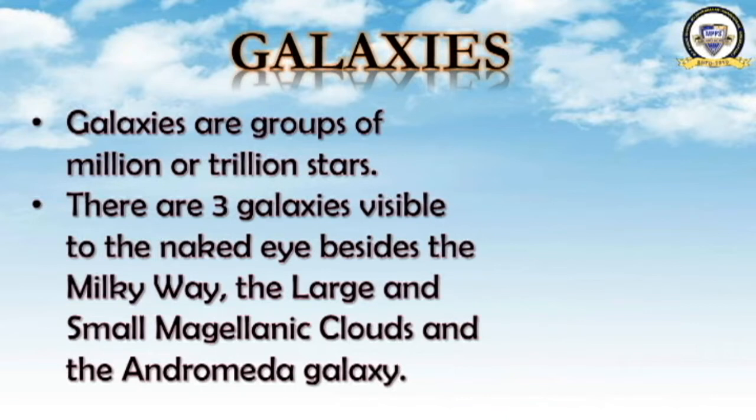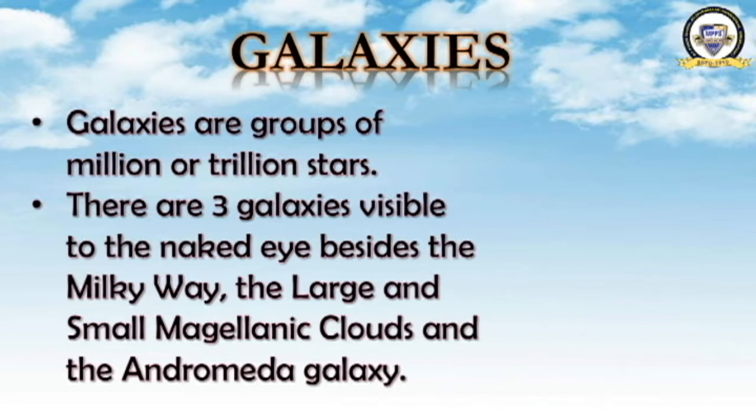Got it now? What are those 3 which can be seen with the naked eye? The large and small Magellanic Clouds, and the Andromeda Galaxy. These three galaxies can be seen with the naked eye.